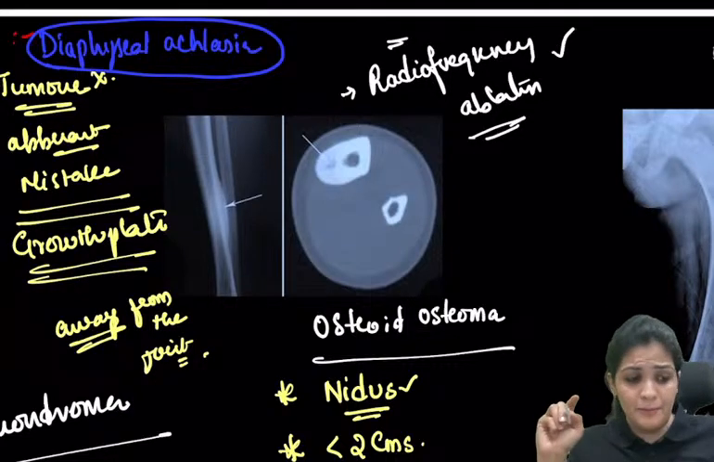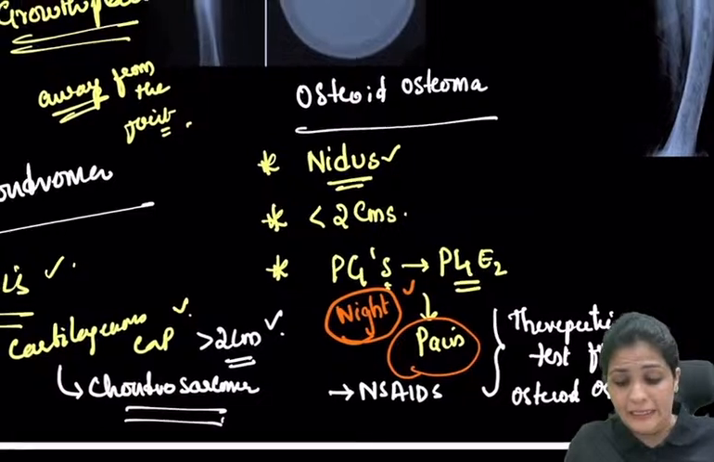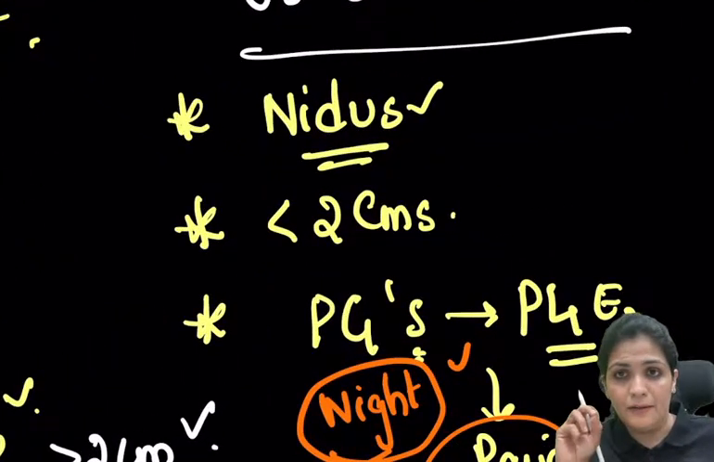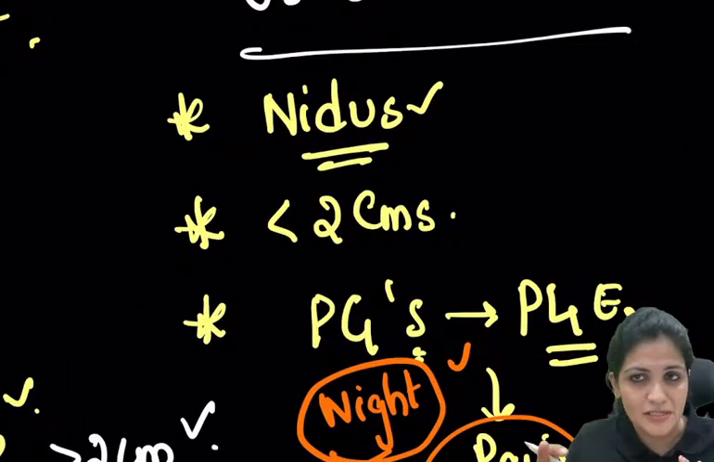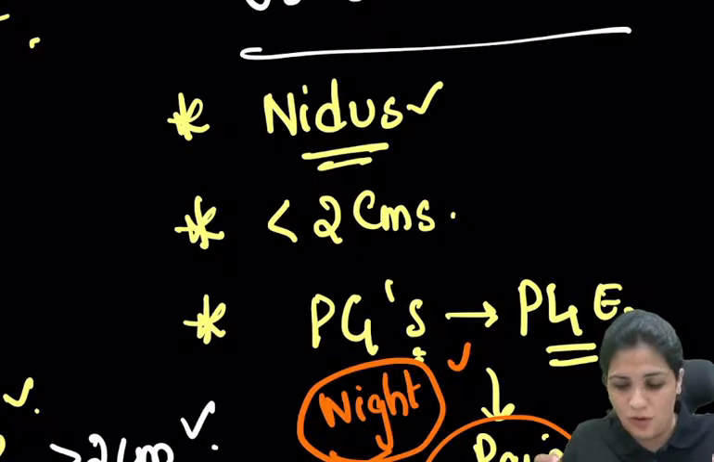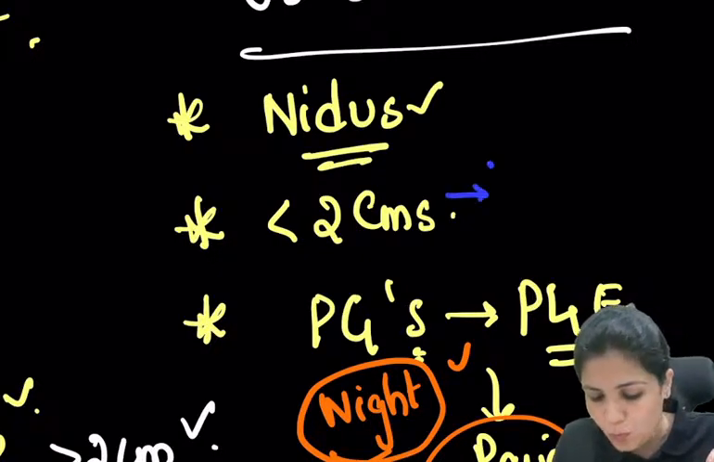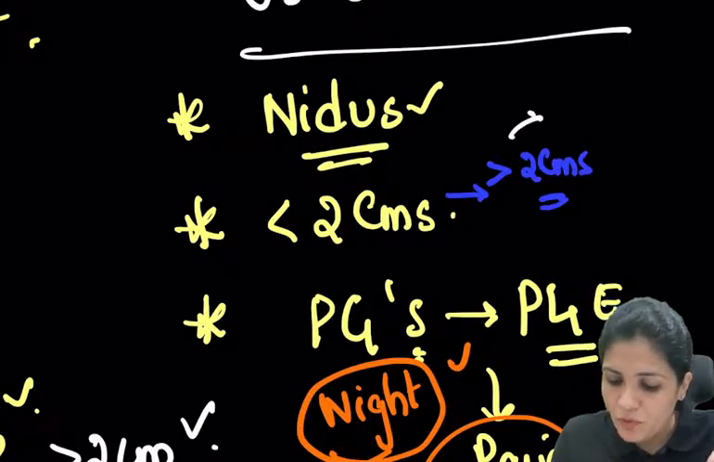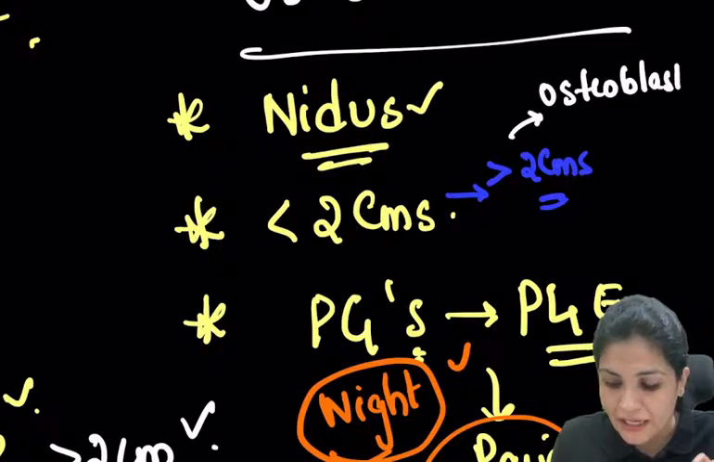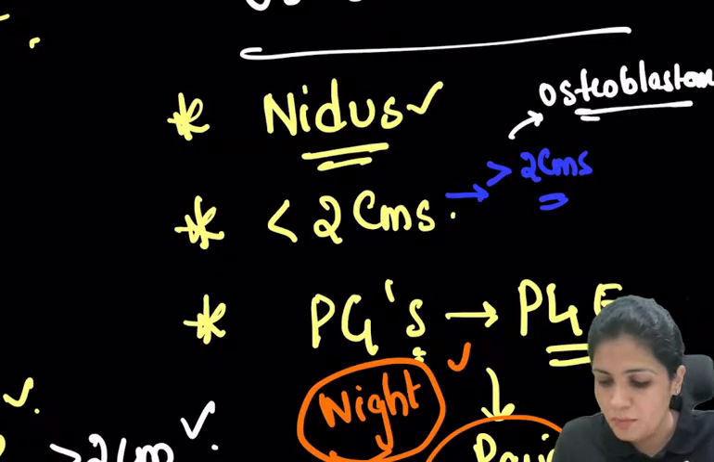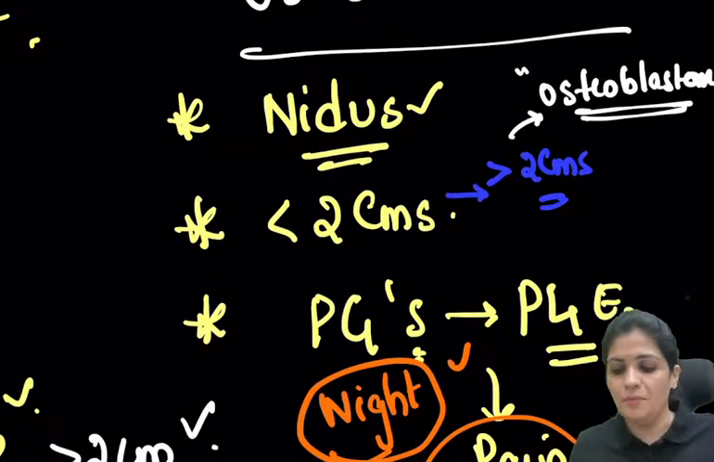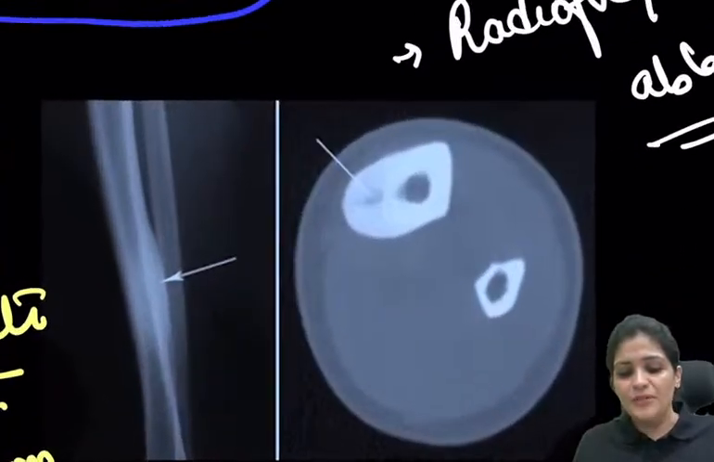So why I'm specifically telling you the size of it: it is less than 2 centimeters. It is a small nidus. Whenever the same features are present in a lesion more than 2 centimeters, what is this called? Then you have to think of one differential diagnosis, that is osteoblastoma.